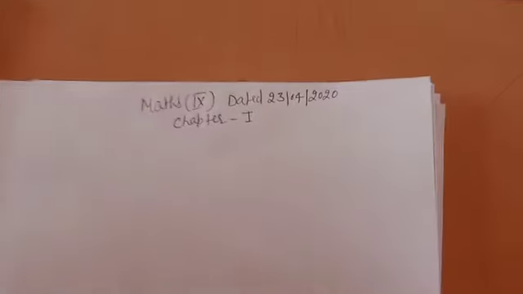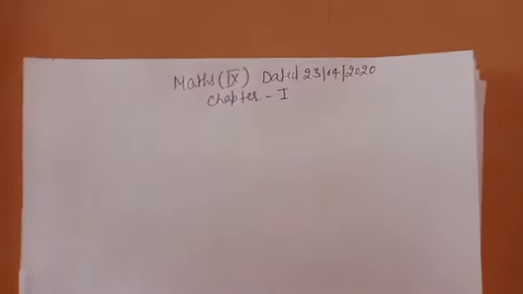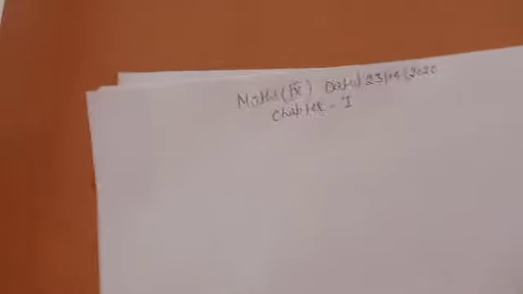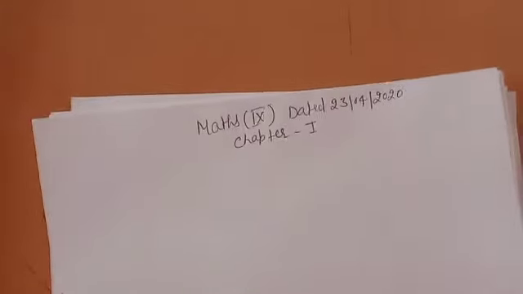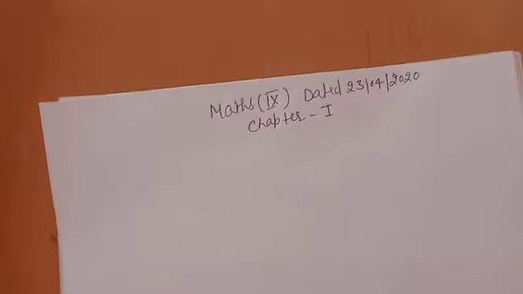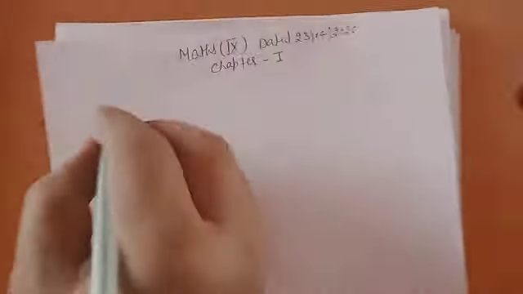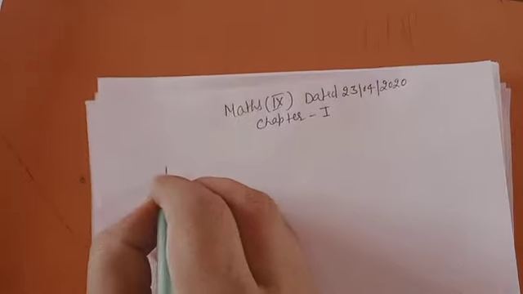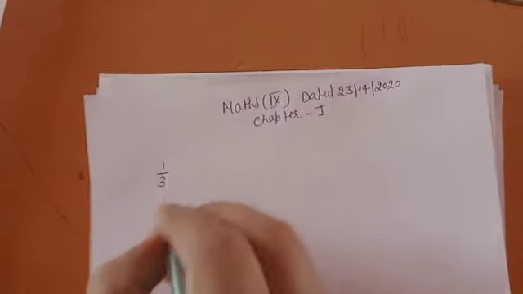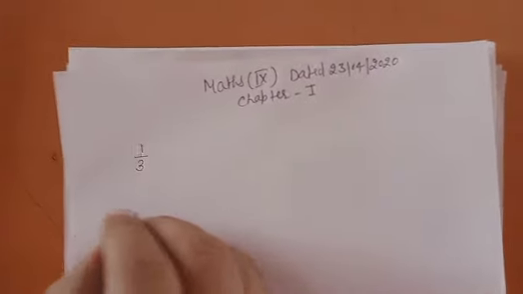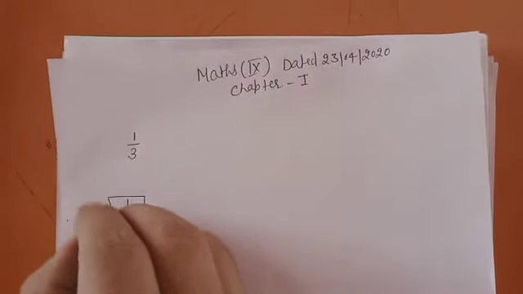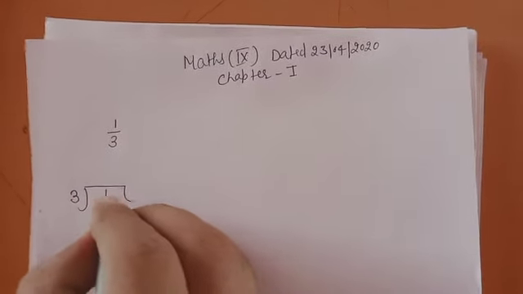Now next is real numbers and their decimal expansion. Actually I want to tell you the third definition of irrational number also. So, real numbers and their decimal expansion. I am taking an example like this, 1 by 3. If you divide this 1 by 3, you know what's coming.